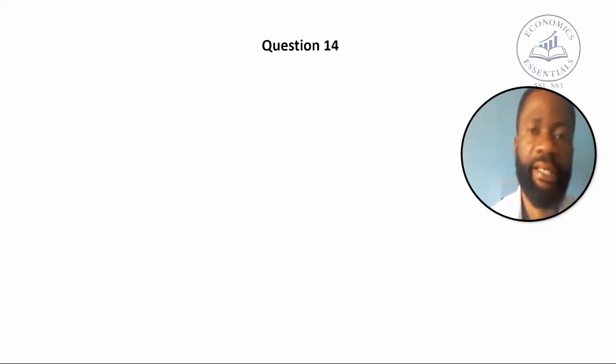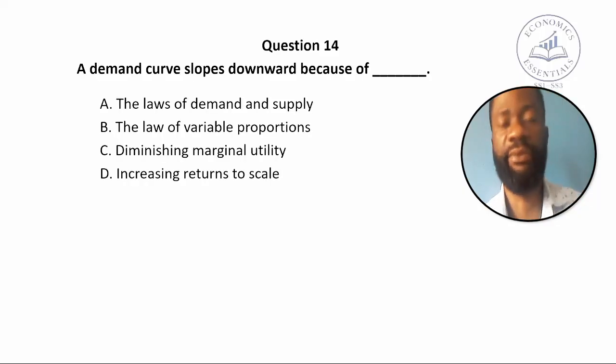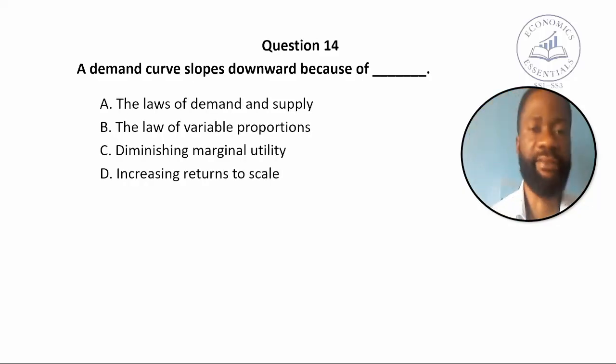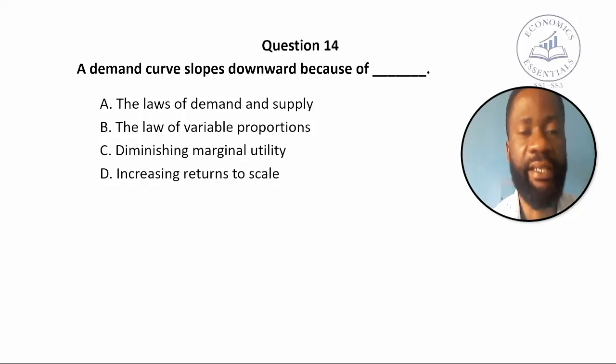Next question, question number 14. We are moving very fast. That's good. A demand curve slopes downward because of dash. A. The laws of demand and supply. B. The law of variable proportions. C. Diminishing marginal utility. And D. Increasing returns to scale.